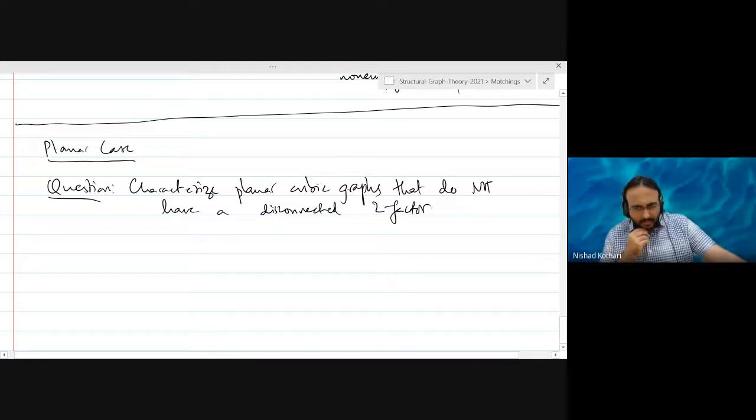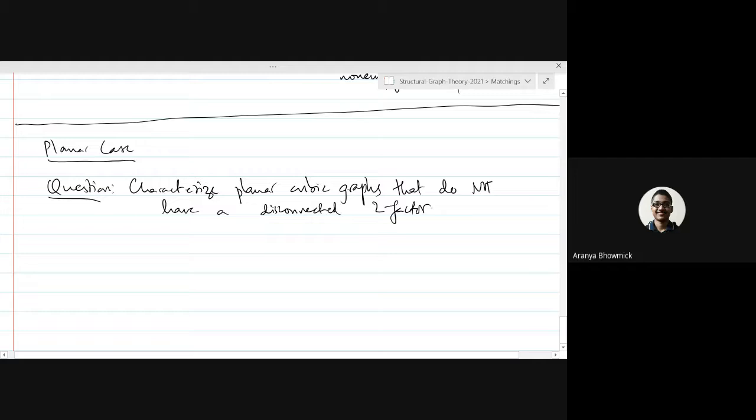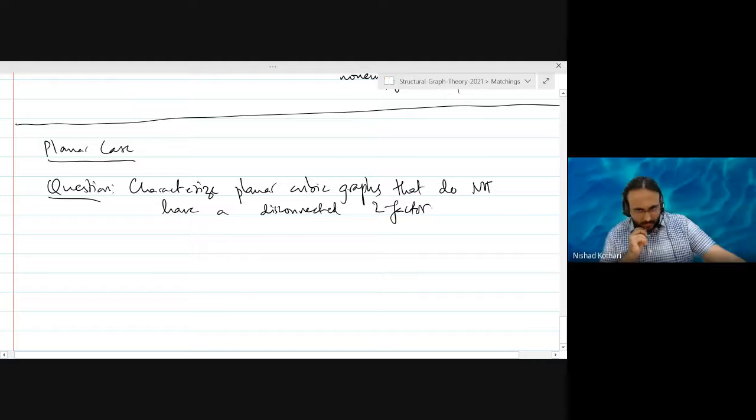Let's think about some small graph which does not have a disconnected two factor. Can anyone think of a planar cubic graph that does not have a disconnected two factor? I want one example.